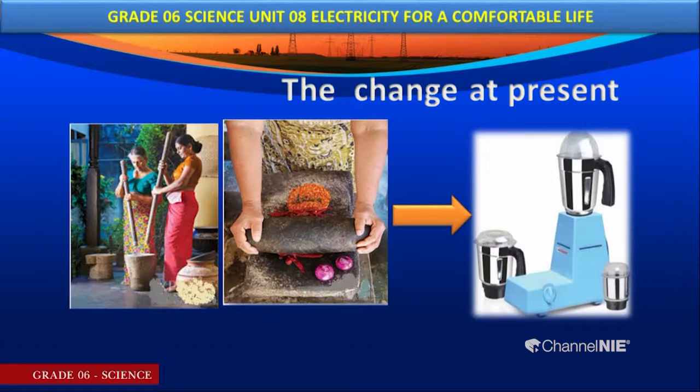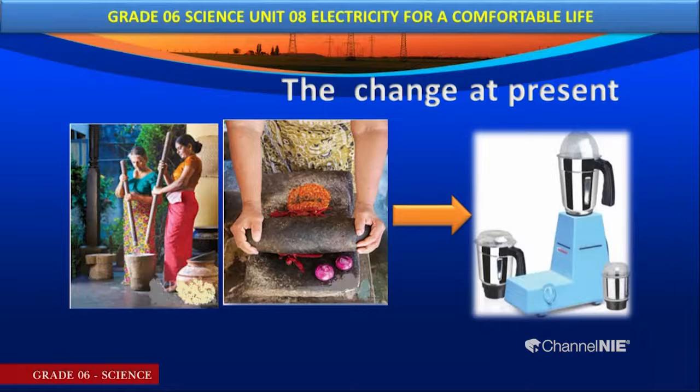And the change at present: in those days we used a mortar and pestle to pound the seeds, and we used a grinding stone to make chili paste and for other grinding activities. But today we don't have to waste our energy or our manpower.